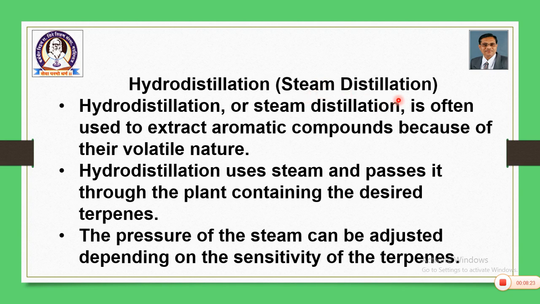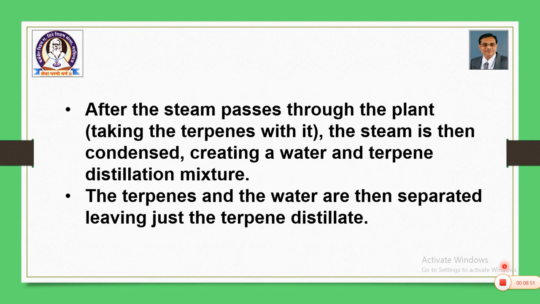Hydrodistillation is actually steam distillation. In hydrodistillation or steam distillation, it is often used to extract aromatic compounds because of their volatile nature. So, these are volatile and can be vaporized easily with the steam. Hydrodistillation uses steam and passes it through the plant containing the desired terpenes. The pressure of the steam can be adjusted depending on the sensitivity of the terpenes. So, these are technical matters and monitored carefully.